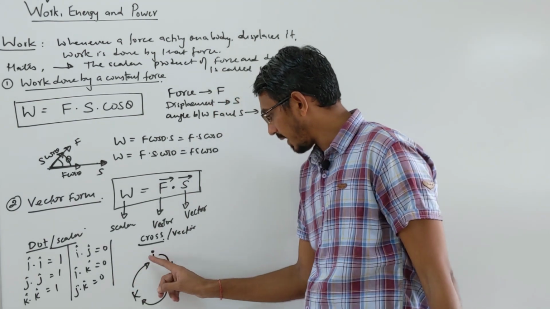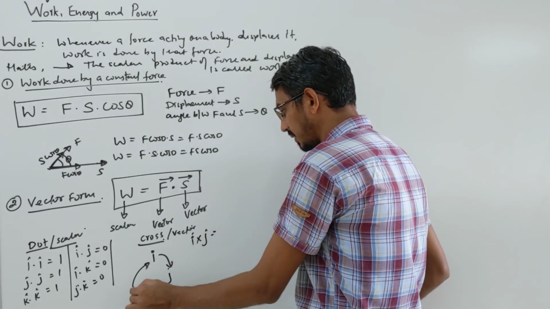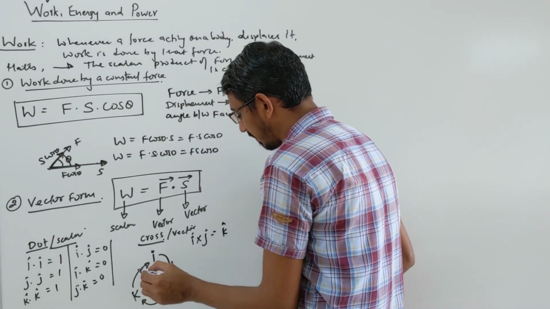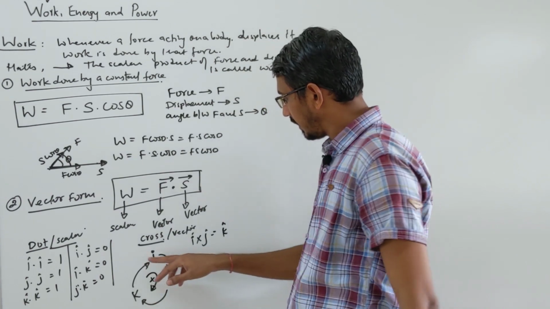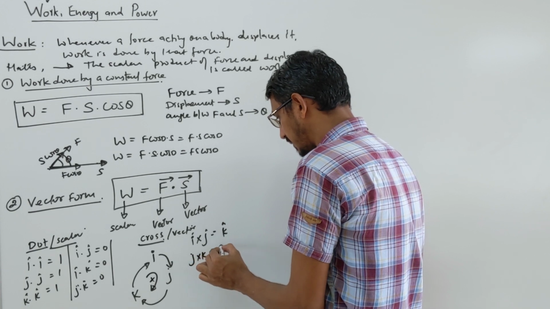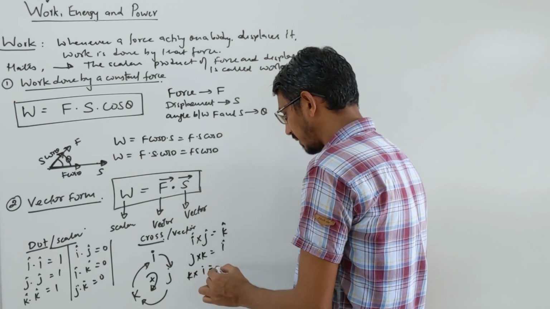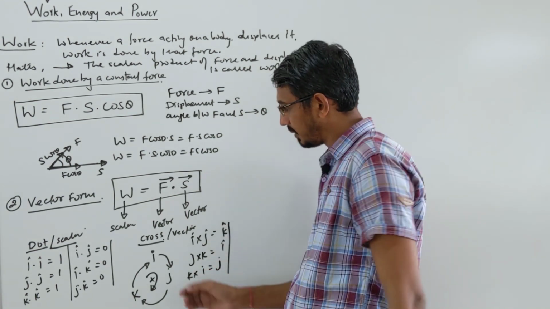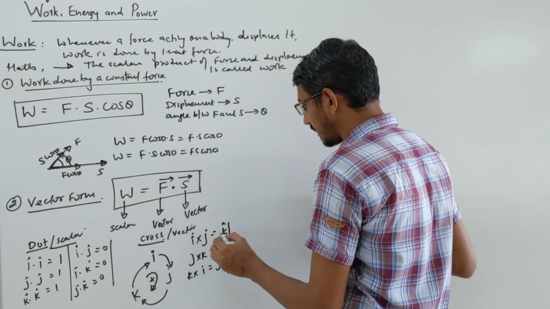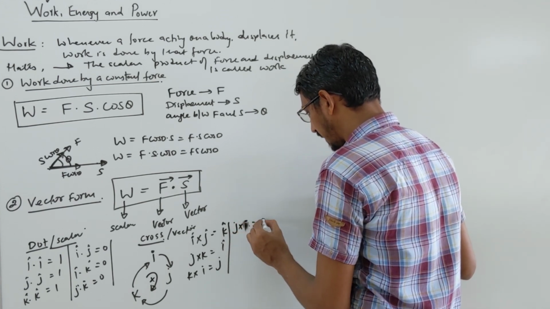So if you multiply I cross J, the next vector is K. The cycle goes that way, and that's the positive cycle. I cross J is K. J cross K is I. K cross I is J. If you go in the opposite direction, the answers are negative. J cross I is minus K.